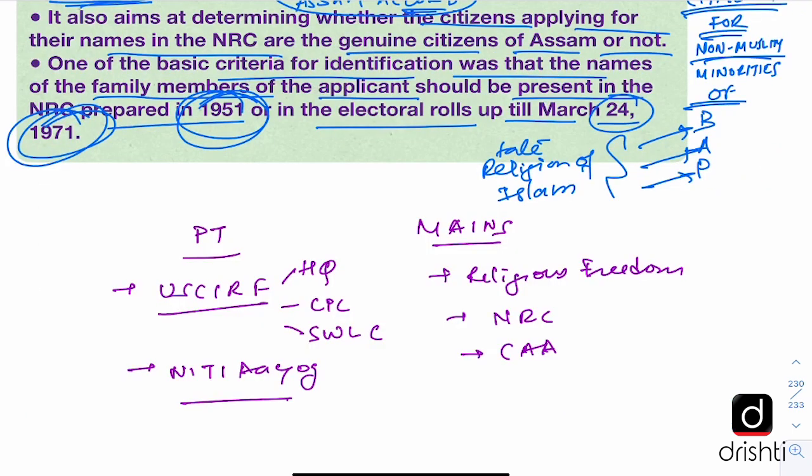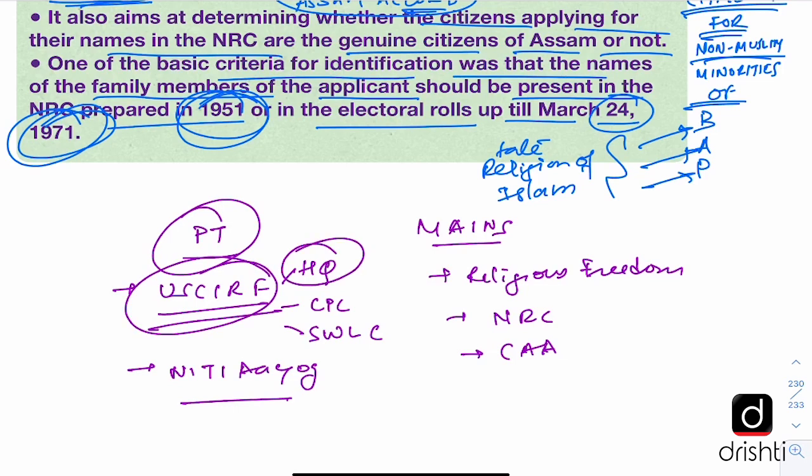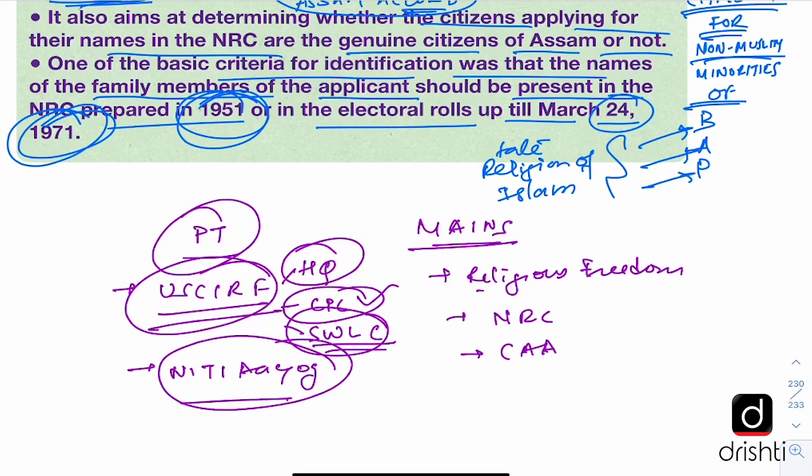So now let us look at what kind of questions can be asked in exam from this editorial or related to whatever has been discussed under this editorial. So in prelims, basically a direct question can be asked on USCIRF. What is its mandate? Where is its headquarters? In which category India has been placed by it? So it has been placed in countries of particular concern. And there is another category which is special watch list countries. And there can be questions on Nithyayog as well, about its various objectives, its pillars, etc.